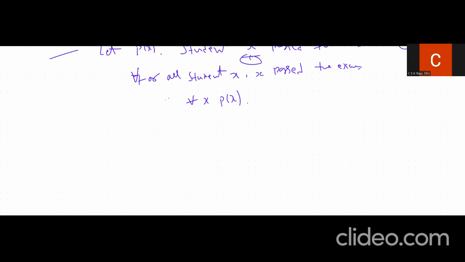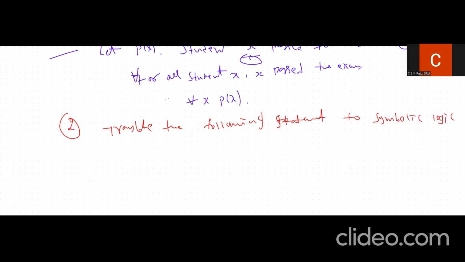The second question is: translate the following statement to symbolic logic.